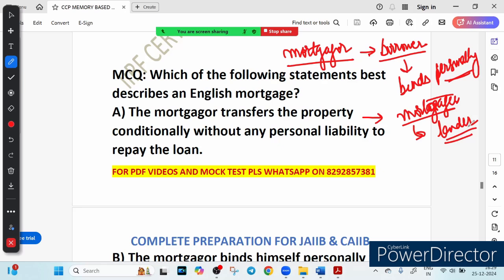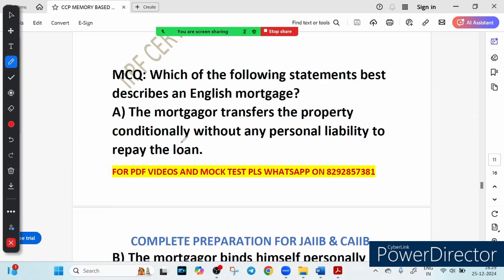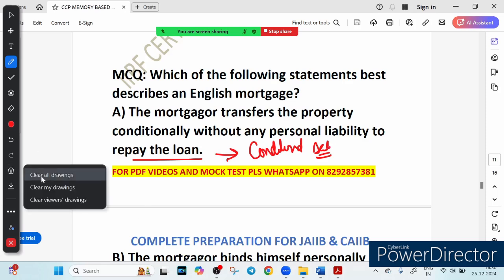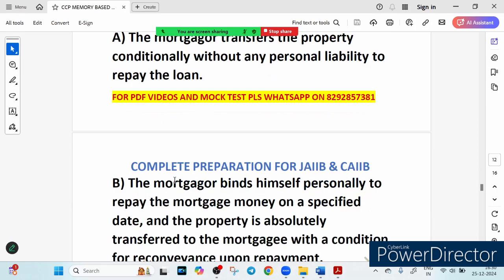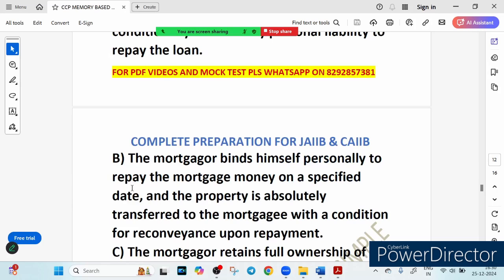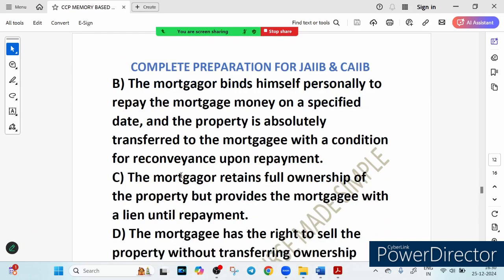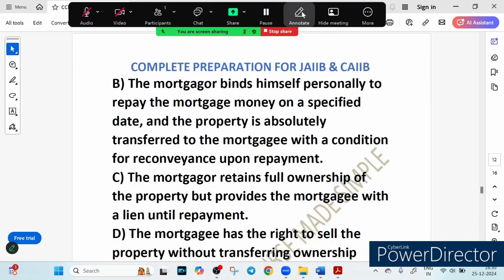So let us go through the options. Option A says that the mortgagor transferred the property conditionally without any personal liability to repay the loan. This describes a conditional sale, not an English mortgage. In an English mortgage, the mortgagor binds himself personally to repay the loan, right? Option B says that the mortgagor binds himself personally to repay the loan on a specified date, and the property is absolutely transferred to the mortgagee with the condition for reconveyance upon repayment. Yes, correct. This is exactly what an English mortgage is all about.